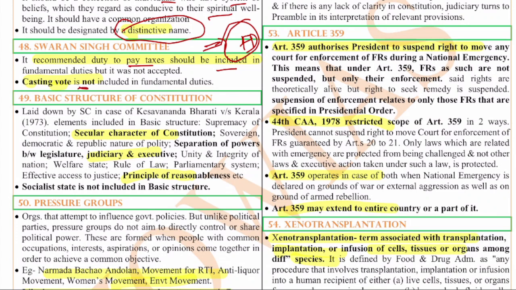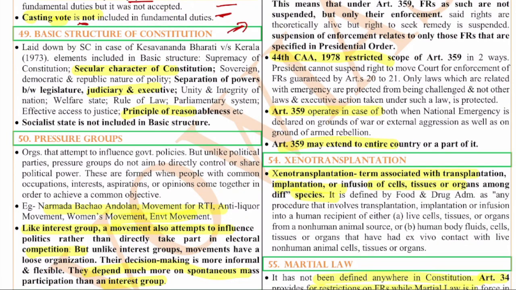The basic structure was laid down by the Supreme Court in the Kesavananda Bharati case. Kesavananda Bharati was the case versus the state of Kerala in 1973. There are a lot of provisions like the secular character of the constitution, sovereign, democratic and republic nature, separation of powers between the judiciary and executive, the unity and integrity of the country, welfare state, rule of law, principle of reasonableness, etc. So the parliament can amend any part of the constitution, but it should not affect the basic structure of the constitution, and the basic structure is also ever evolving in nature. Various provisions were added by the Supreme Court during various judgments over time, right?